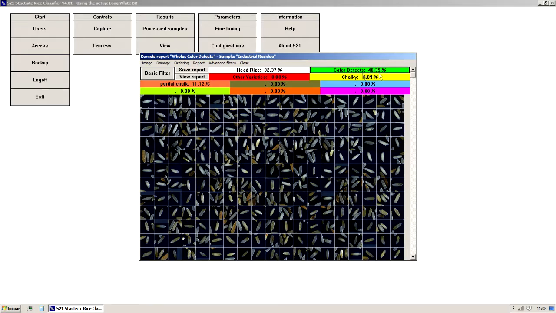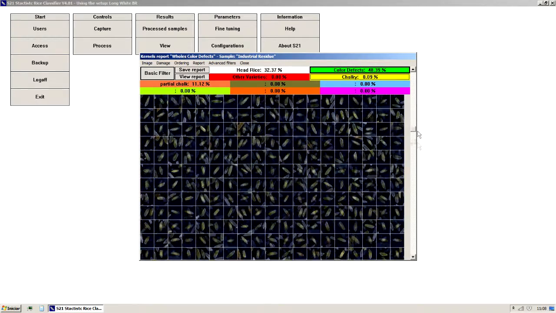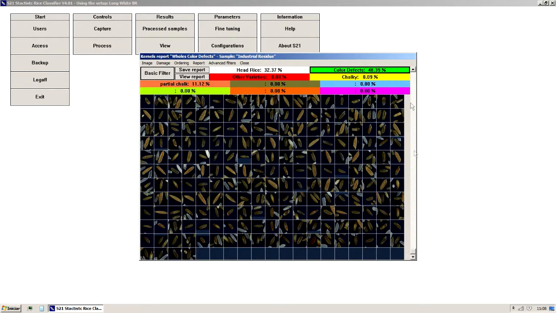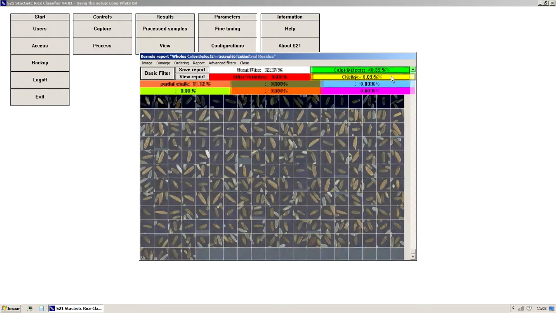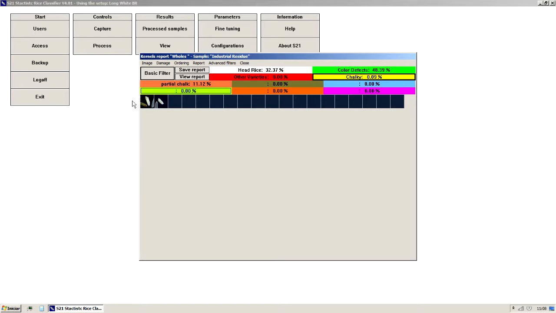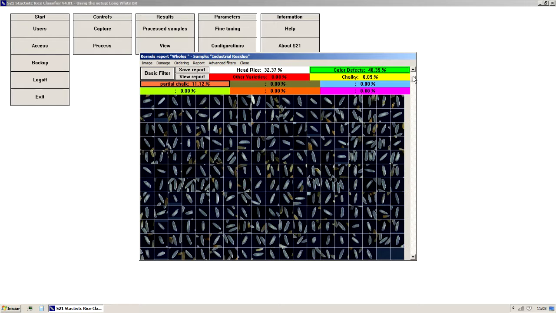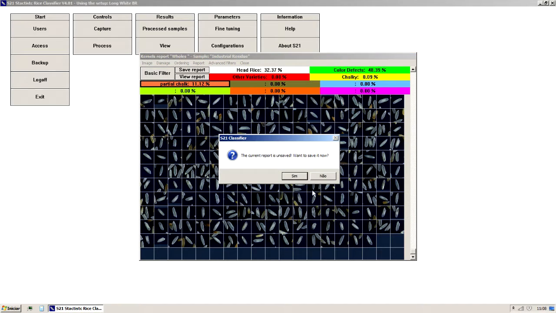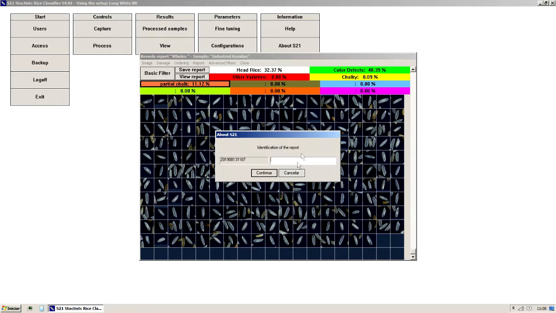This is the screen with the grains with physical defects and its index. This is the screen of chalky grains. This is the white belly grains screen. Now, let's save and visualize the result.